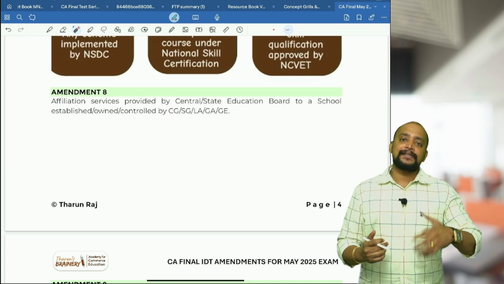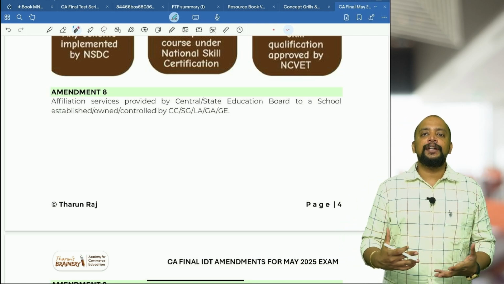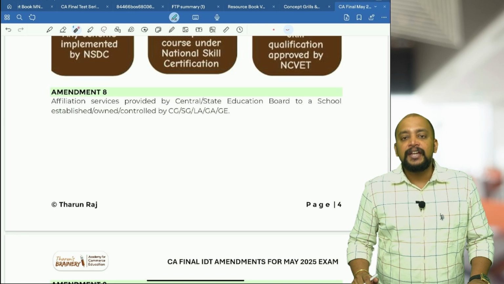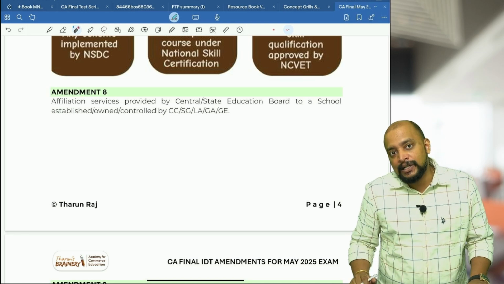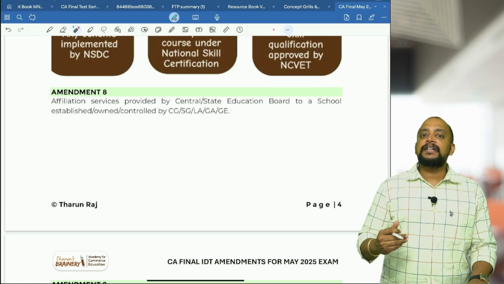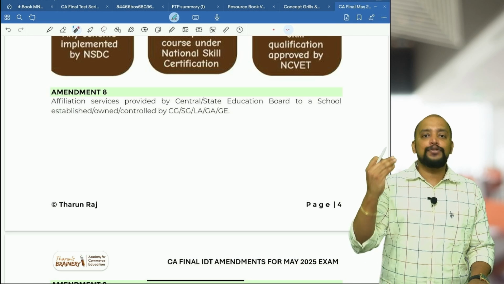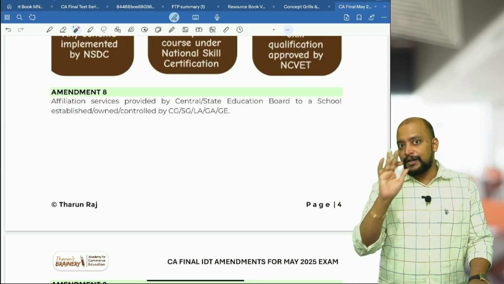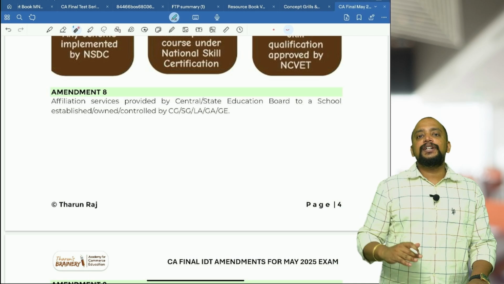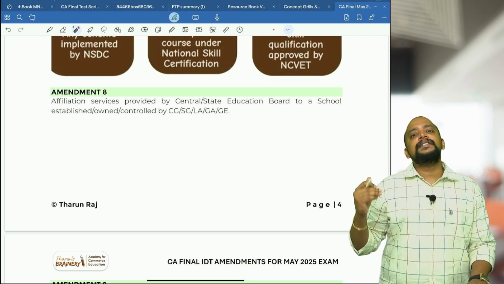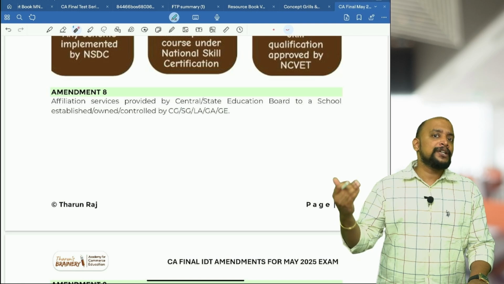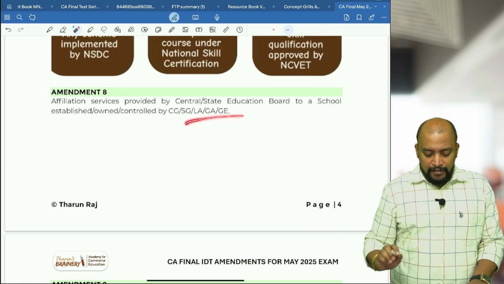Both are establishments, like a body or authority established by government, established under an act of parliament or state legislature, or wherein government investment is greater than or equal to 90%. That is what a government authority or government entity is. Government authority is for the purpose of carrying out the functions under the constitution. Government entity is for the purpose of promoting trade or commerce. Okay, so that is about this.